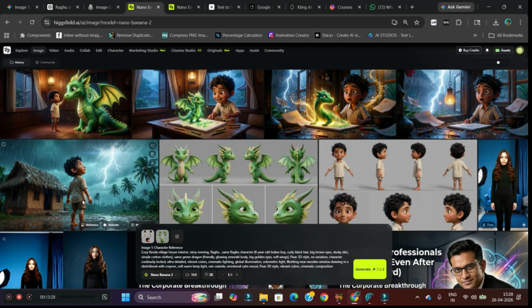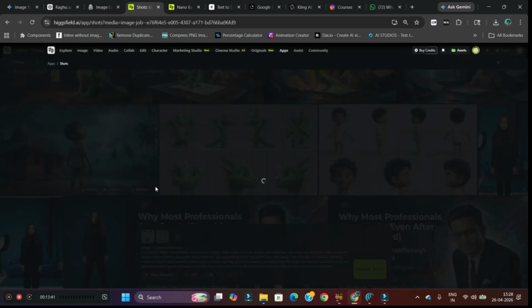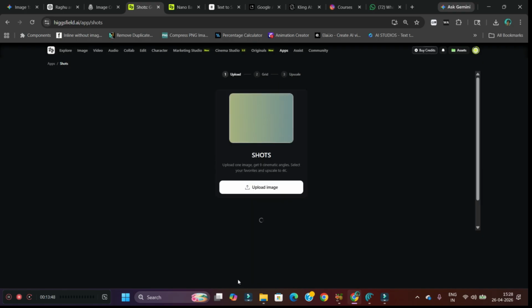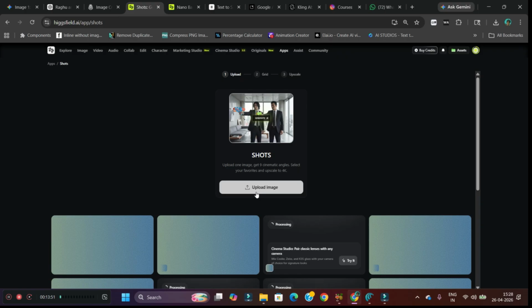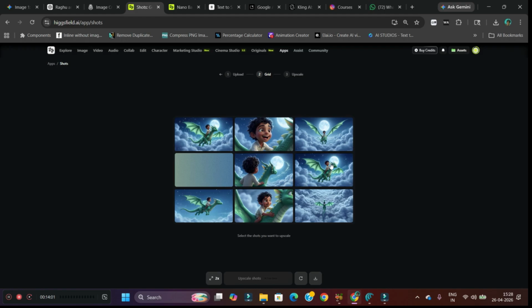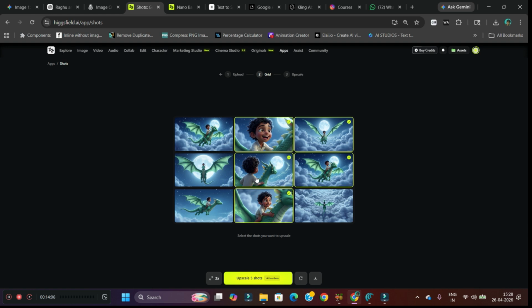Once this is ready, if you want to create multiple angle shots of the same image without any extra prompting, you can go to this multi-shot option, and here as you can see they have created different shots. So you will have to go for start new, and upload the image, and they will create like this. They will be creating 9 shots, and then you'll have to select one by one the shots which you want to upscale, and then click on upscale and finally download.